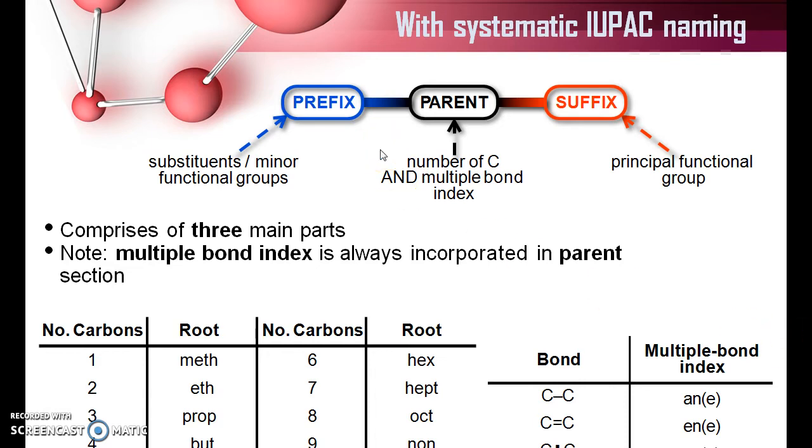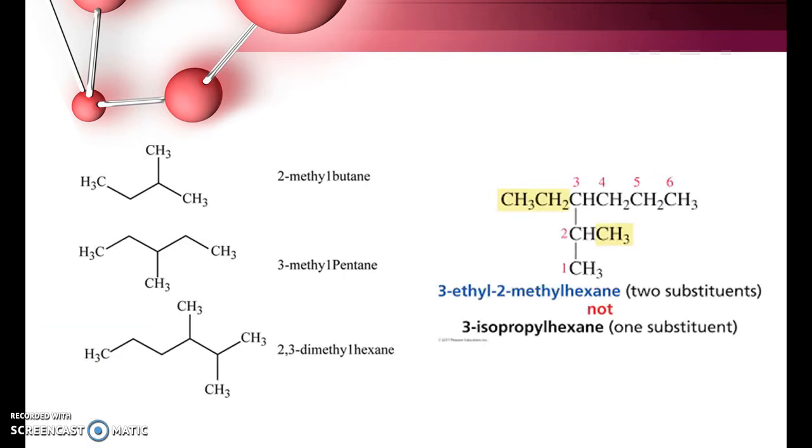So the next topic is systematic IUPAC naming of organic molecules. Before naming, we have to fix the parent of the organic compound. Parent is the lengthiest carbon chain in a system. After that, we end with a suffix for the related functional group, and the prefix is normally the substituents or some minor functional groups. For example, if the carbon chain is made up of 3 carbon atoms, then you name it propane. Suppose 8 carbon atoms, octane. In case the carbon chain has a double bonded system, octene, ending with the suffix ene. Let us have a few discussions related to IUPAC nomenclature.